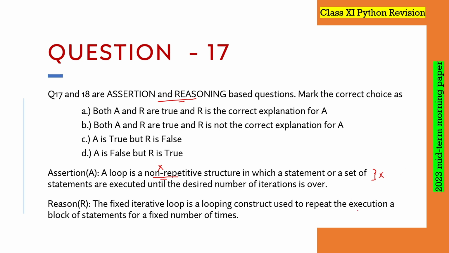So what is the reasoning? The fixed iterative loop is a looping construct which is used to repeat the execution of a block of statements for a fixed number of times. So this one is correct. Basically, it is trying to say that it is a fixed loop, which runs for a fixed number of times. So this one is correct.